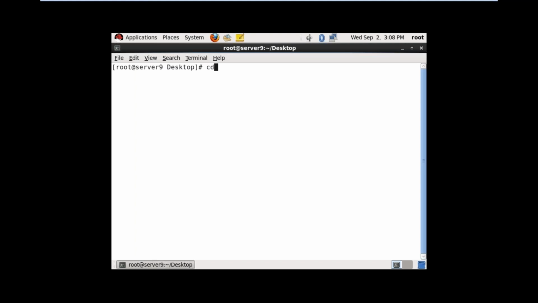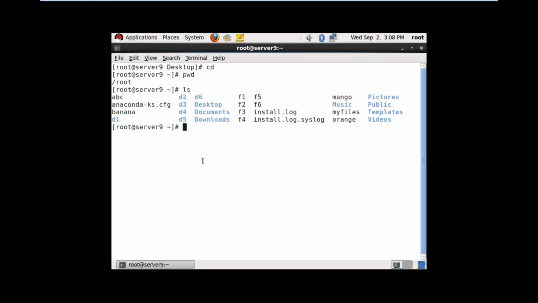So first, to go to the home directory, cd is the command. pwd, present working directory, shows /root, that is the Linux administrator home directory. In every operating system, whenever a user logs into the server, he has one home directory. So in Linux, the root administrator's home directory is /root. Here I want to check the files and directories. With ls, these are the files and directories. Yesterday we created F1, F2, F3, F4, some files and directories.